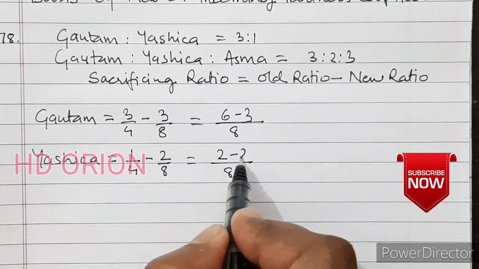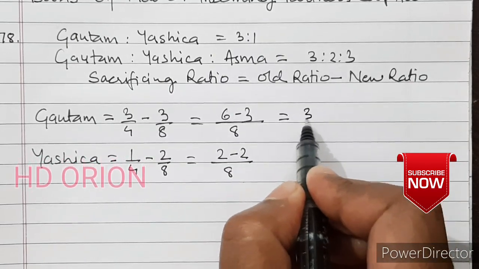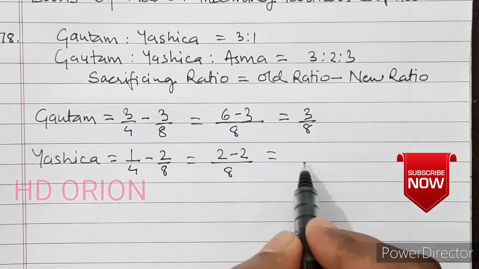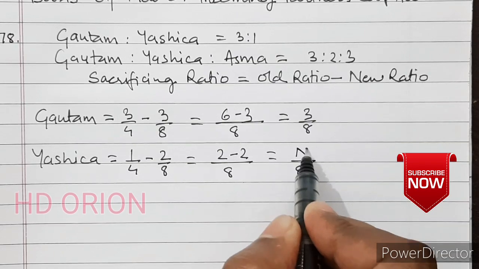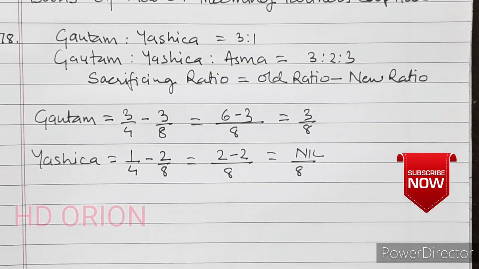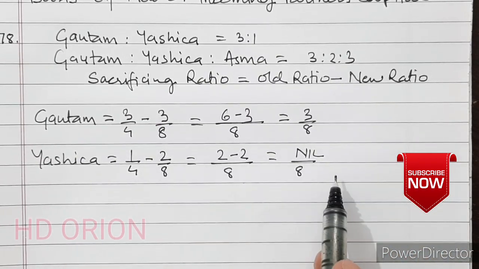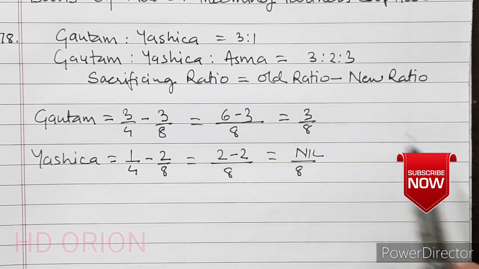Then 2 minus 2. So it is 3/8 here and nil here. So Gautam is sacrificing and Yashika is not sacrificing anything to accommodate the new partner Asma.